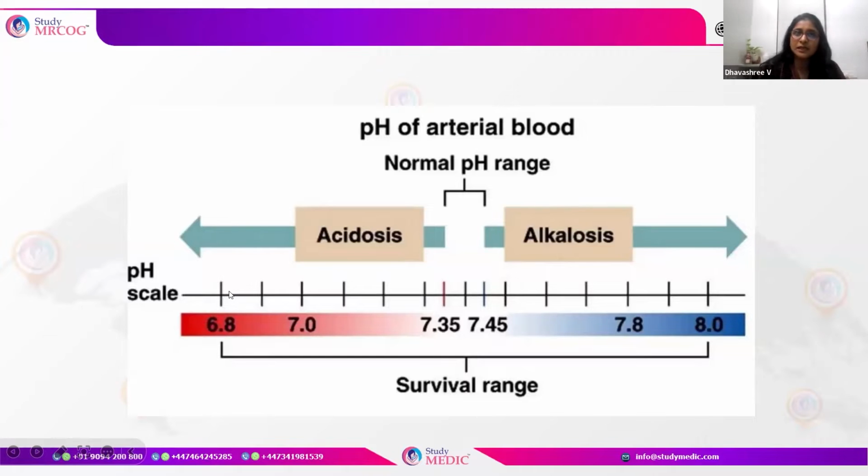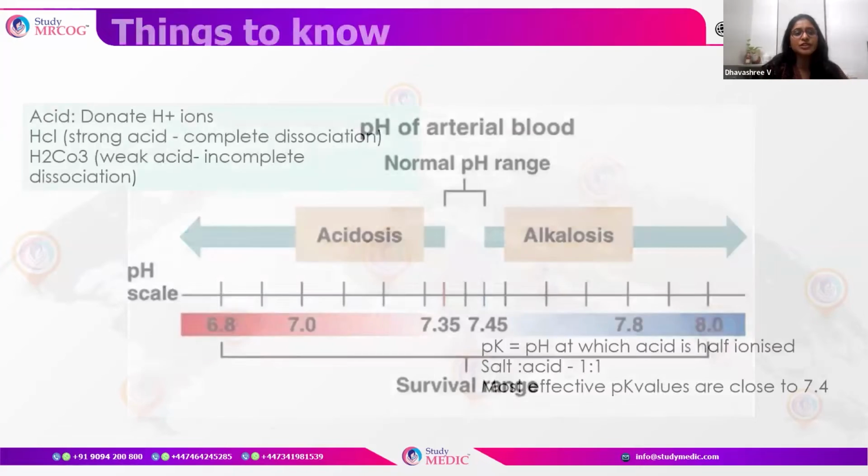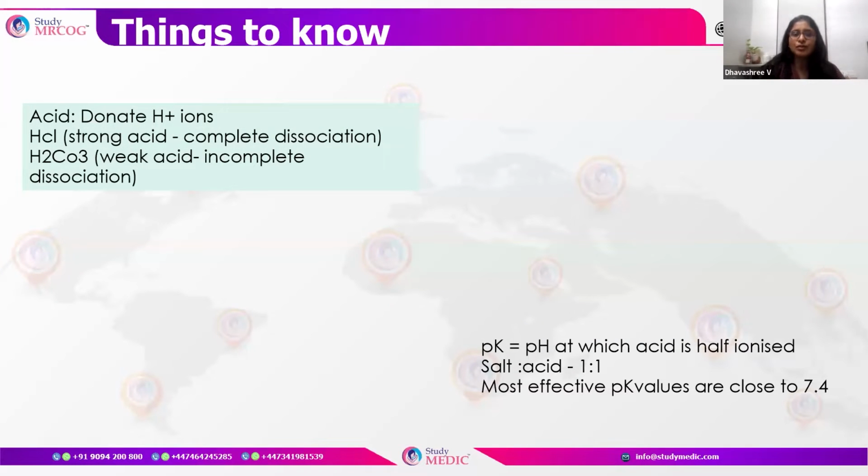But there is a limit beyond which a human may not survive: if the pH is less than 6.8, or more than 8, the chance of survival is very low. So the survival range of pH for a human being is between 6.8 and 8. This is a basic introduction to pH and the things we have to know about acid-base.